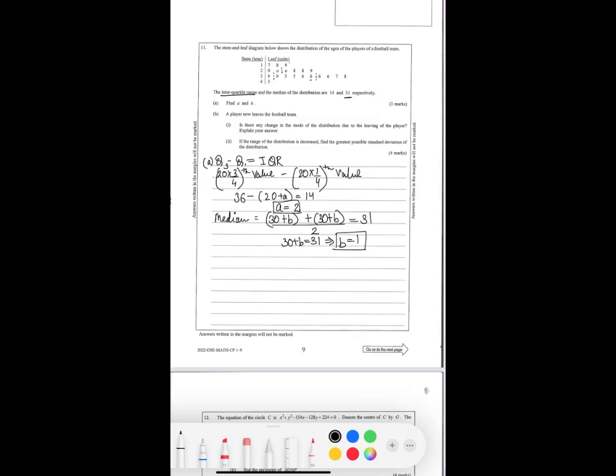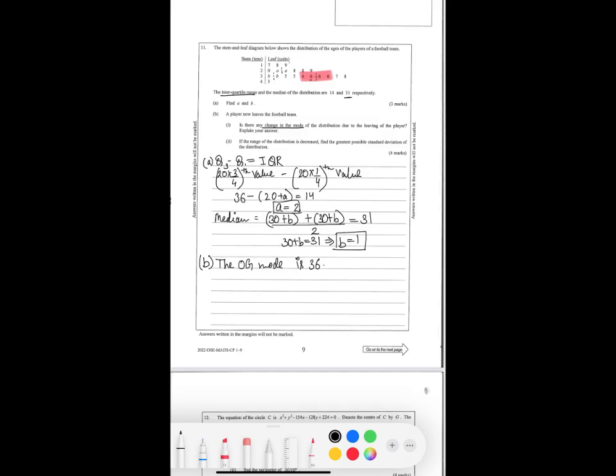Now, a player leaves the football team. We have to know if there is any change in the mode of the distribution due to the leaving of the player. Mode is the number that repeats the maximum number of times. If you look at this question, 36 is repeating 4 times. So the original mode is 36.